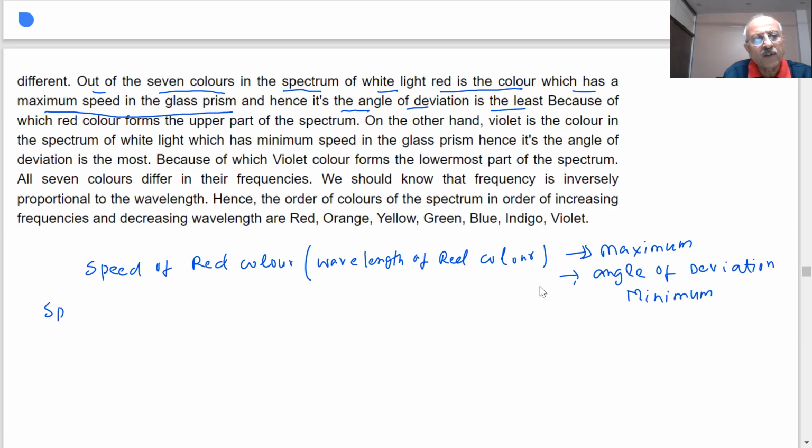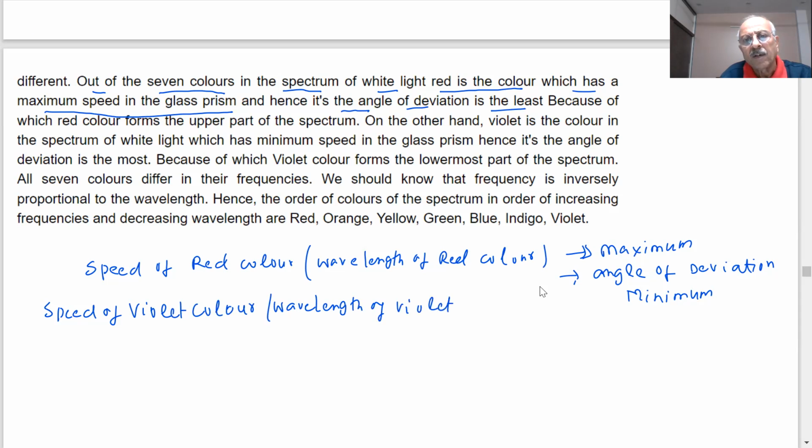On the other hand, what you find, students, speed of violet color. Violet color, wavelength of violet color is minimum. One thing, what travels slower will suffer greater deviation.